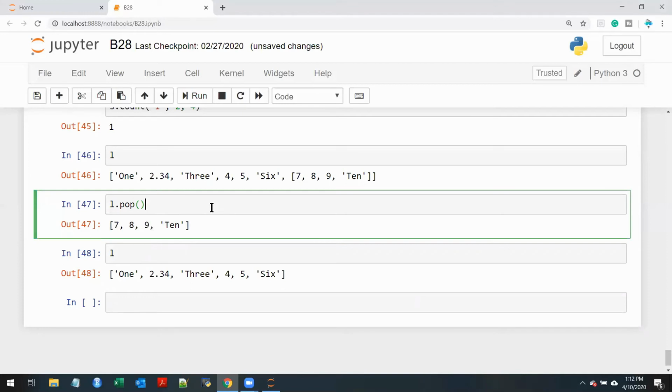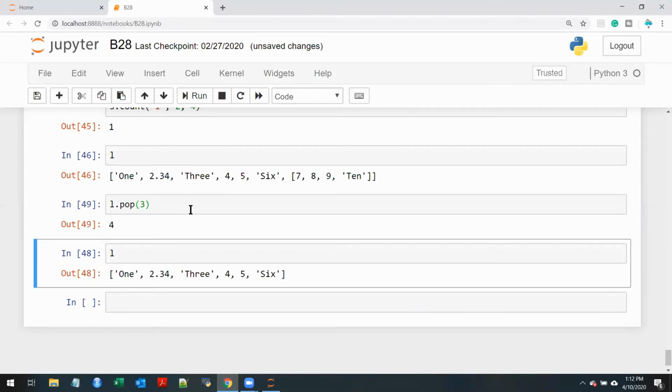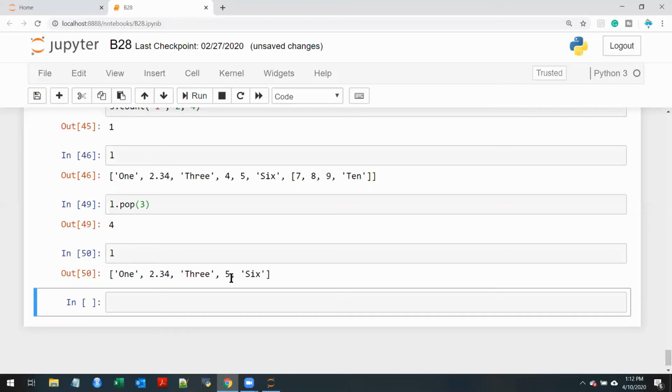So what does that index equal to mean? Can I give any particular index? The answer is yes. Let's say I try to remove the third indexed value, that means this is 0, this is 1, this is 2, this is 3. So it will now remove 4, and the old list will be updated and 4 will be gone.